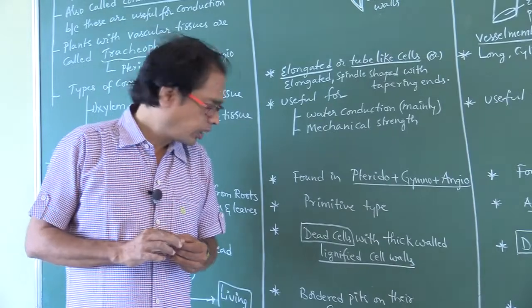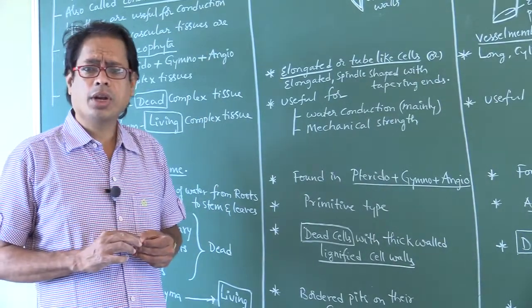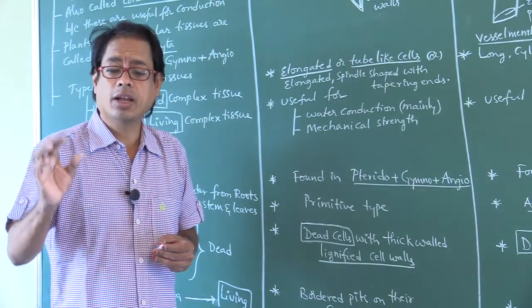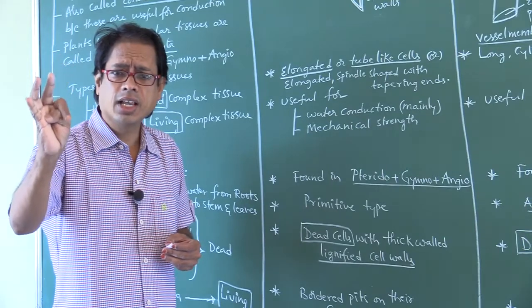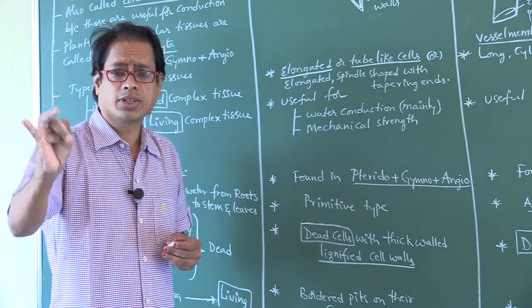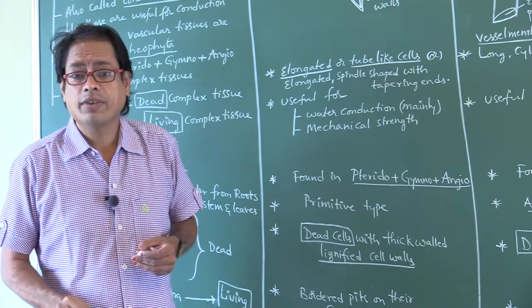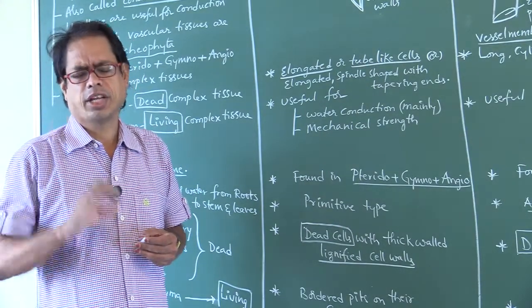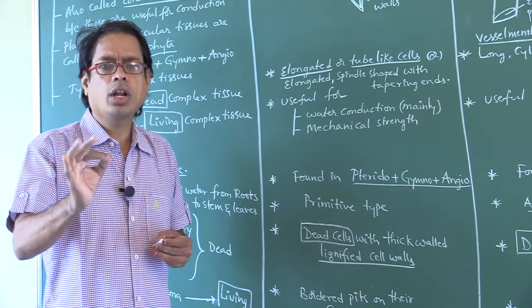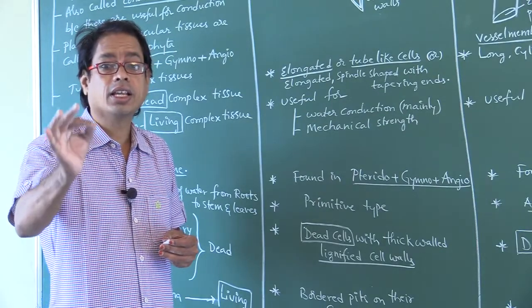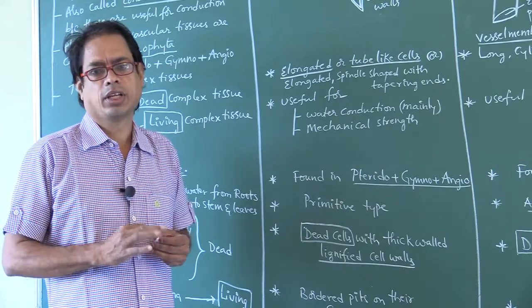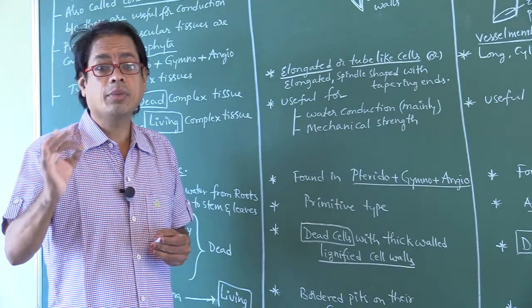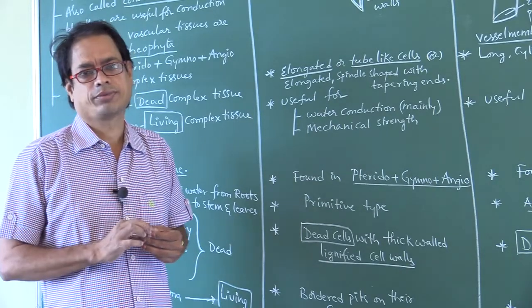Okay. Next, what are the dead components? Dead components of xylem: tracheids, vessels, xylem fibers. Living component of xylem: xylem parenchyma. That is very, very important. The only living component in xylem is xylem parenchyma. Next,